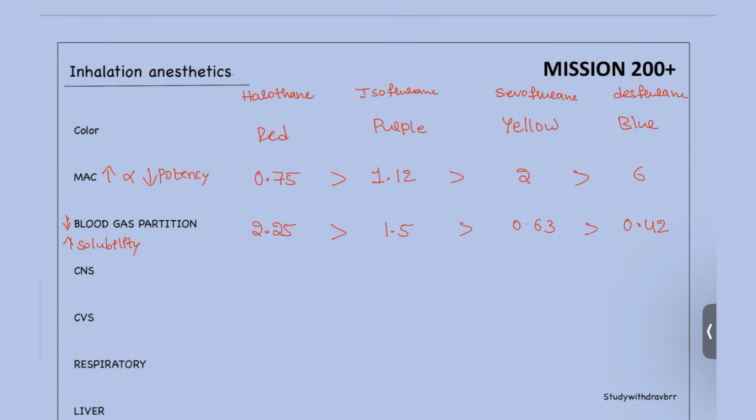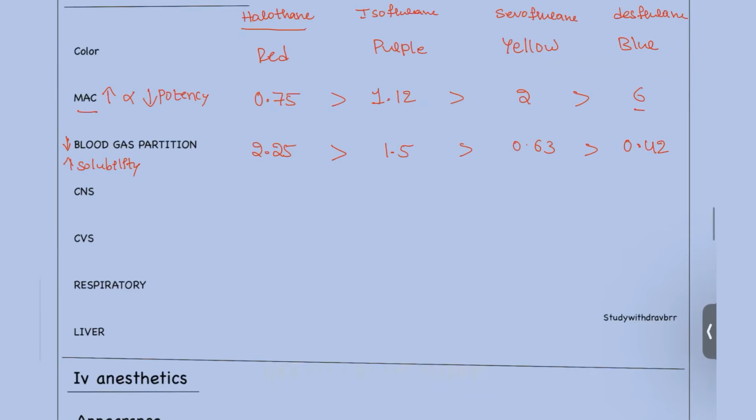The more MAC is present for desflurane, so the potency of desflurane will be less. The MAC is very low for halothane, but its potency is high. That's why halothane is the commonly used drug. Next, coming to the CNS effects.